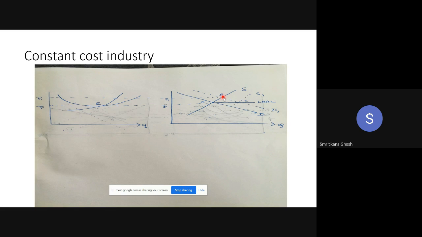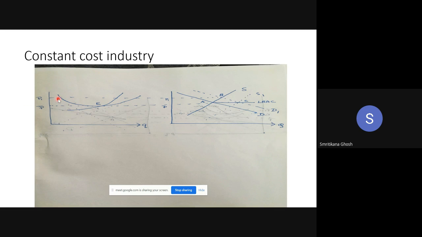I'm not telling this is long run. This is just an equilibrium in the industry, the new equilibrium in the industry, B. Given that new equilibrium B, the new price is also there. The industry market clearing price is P1. So that P1 is now given to all the existing firms as the given price.